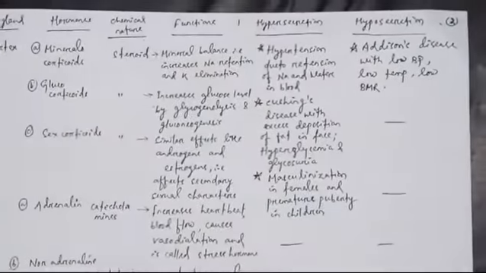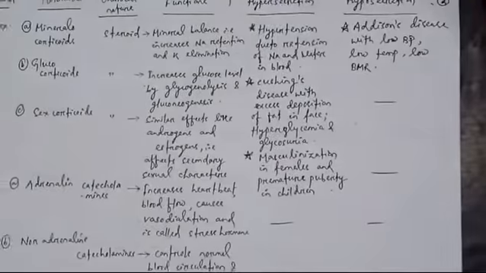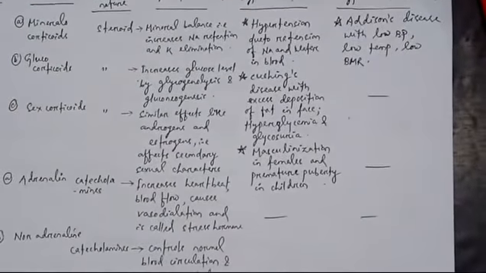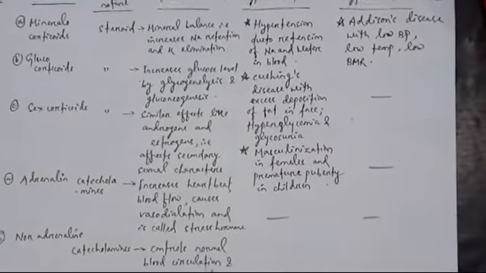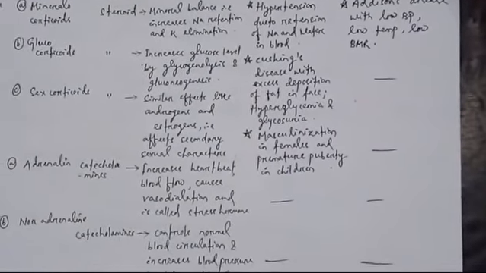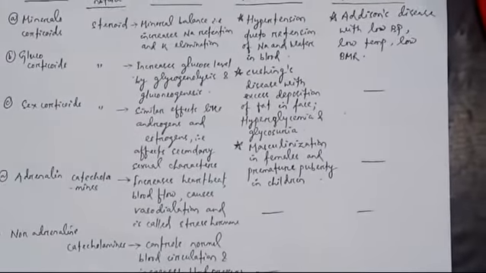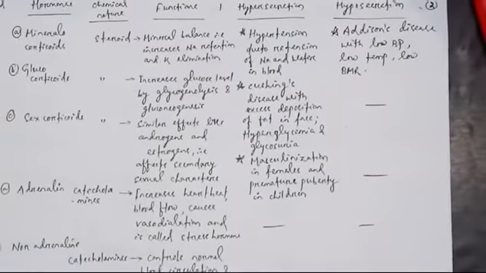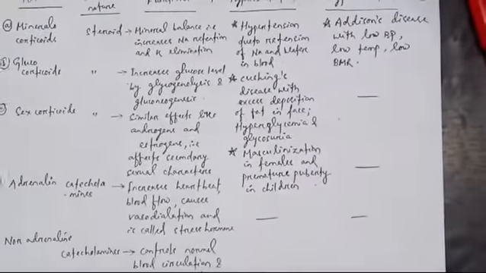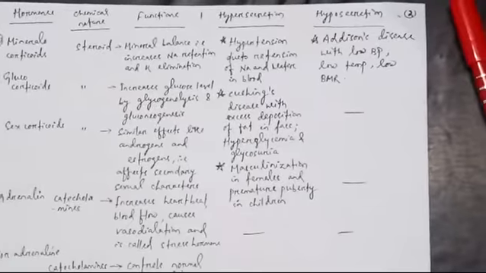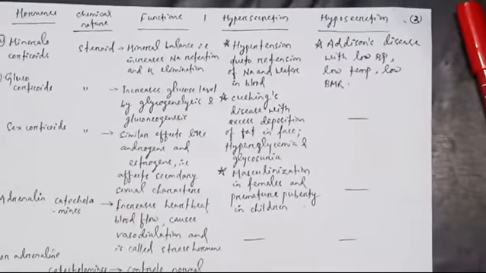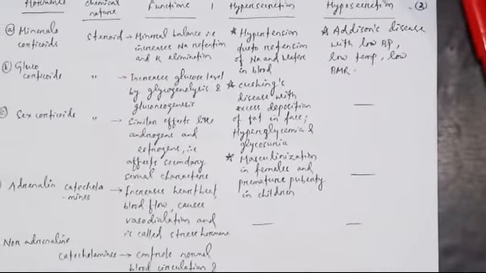Hypersecretion, if more amount is secreted, then it causes hypertension. It causes due to retention of Na and water in the blood. Means sodium is not released and water is maintained in our body in much more amount, so it is causing high BP, hypertension. Then hyposecretion, less secretion, it causes Addison's disease with low BP, low temperature and low BMR, basal metabolic rate.